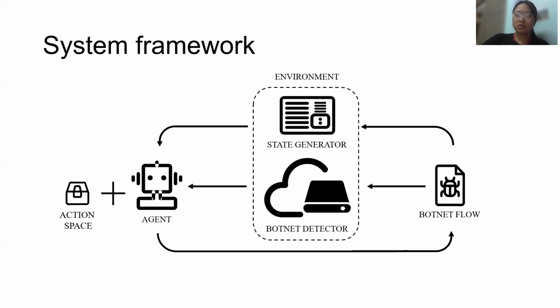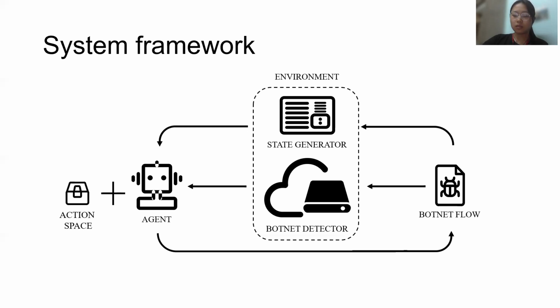So we use the Markov decision process to model the problem of crafting adversarial botnet flow samples and implement general black box attacks via reinforcement learning. Our task is training the agent through a series of interactions with the botnet detector so that it can learn how to craft adversarial botnet flow examples to bypass the botnet detector.